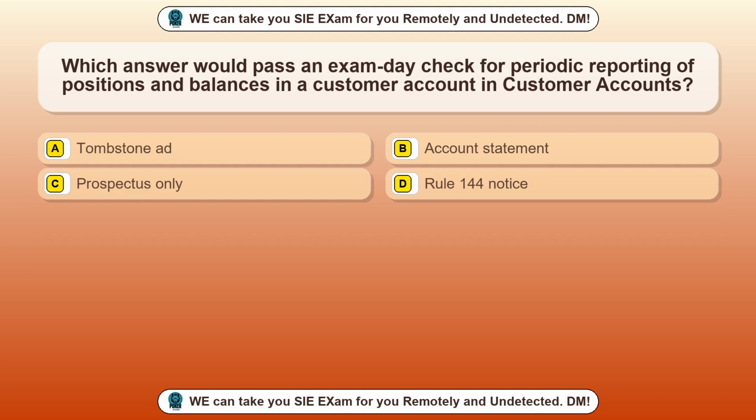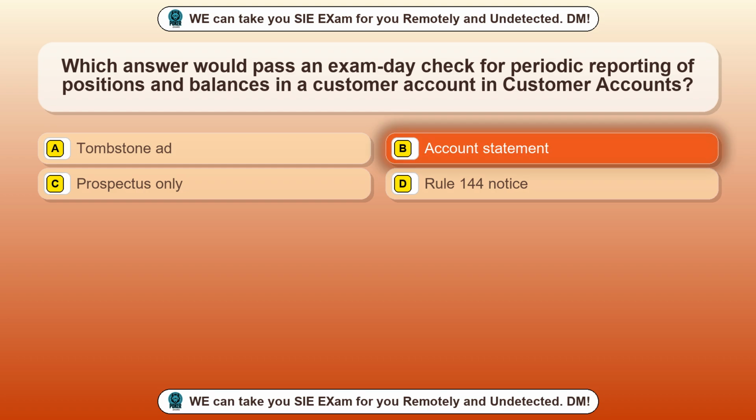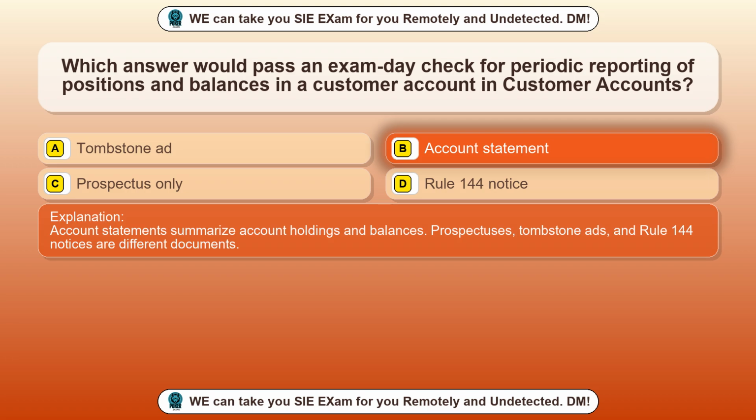Question 49. Which answer would pass an exam day check for periodic reporting of positions and balances in a customer account in customer accounts? Option A, tombstone ad. Option B, account statement. Option C, prospectus only. Option D, Rule 144 notice. The correct answer is option B, account statement. Account statements summarize account holdings and balances. Prospectuses, tombstone ads, and Rule 144 notices are different documents.